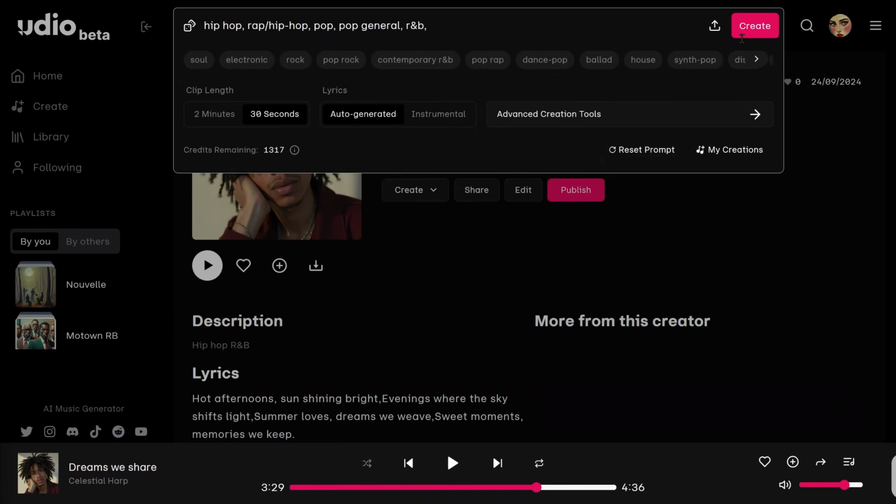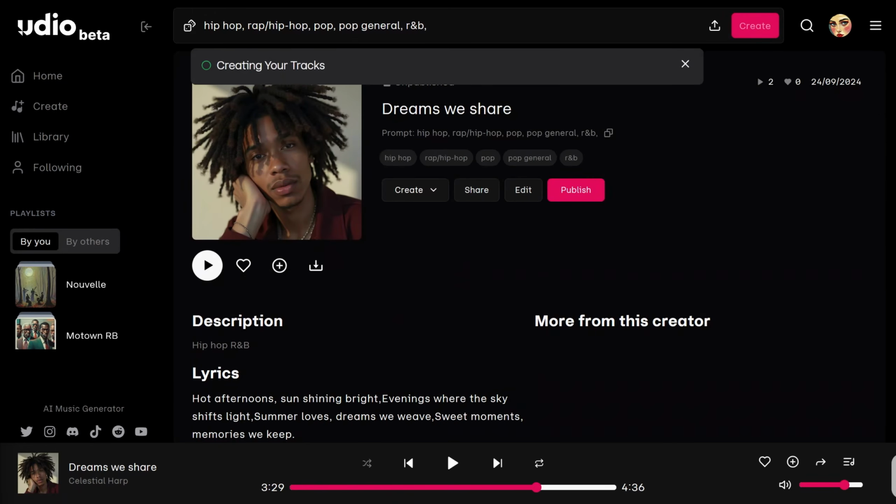We're going to create, based on this prompt, exactly the same prompt, and we're going to choose 30 seconds, auto-generated lyrics. Keep everything as you see it here on your own system. And I'm going to hit create, and let's see what we come up with.